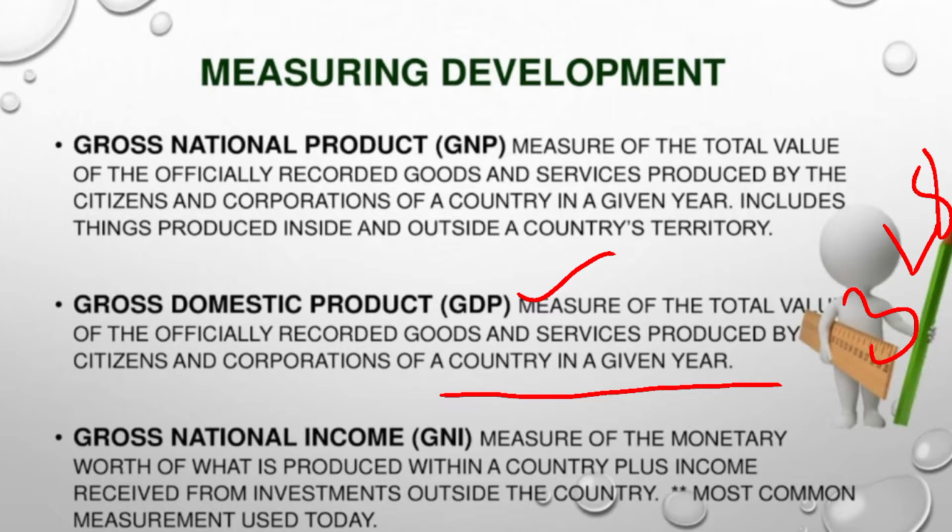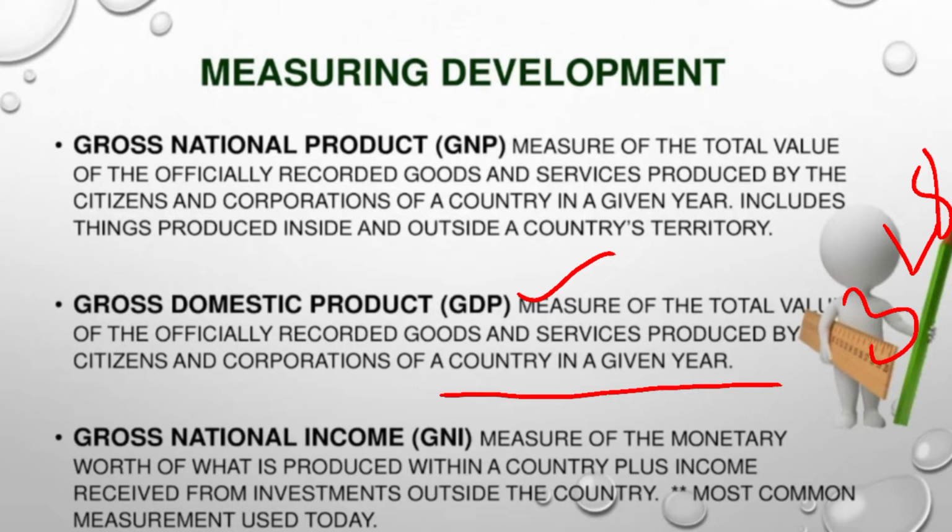When we take the national product, it is a measure of the total value of all the officially recorded goods and services produced by the citizens and the corporations of a country in a given year. This also includes the goods and services produced within as well as outside the geographical boundary.